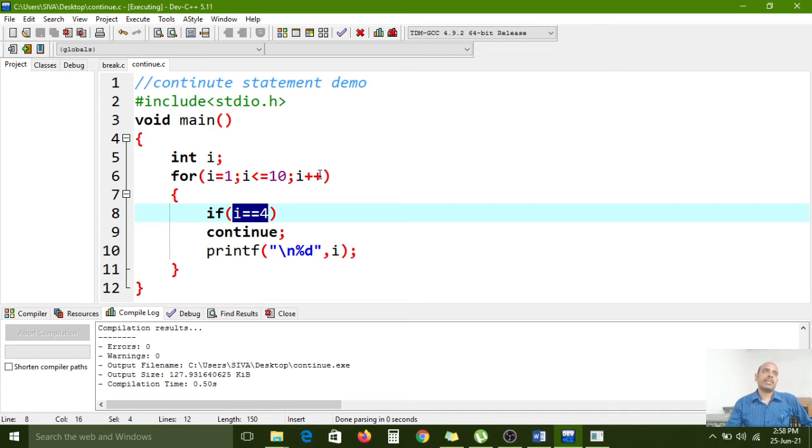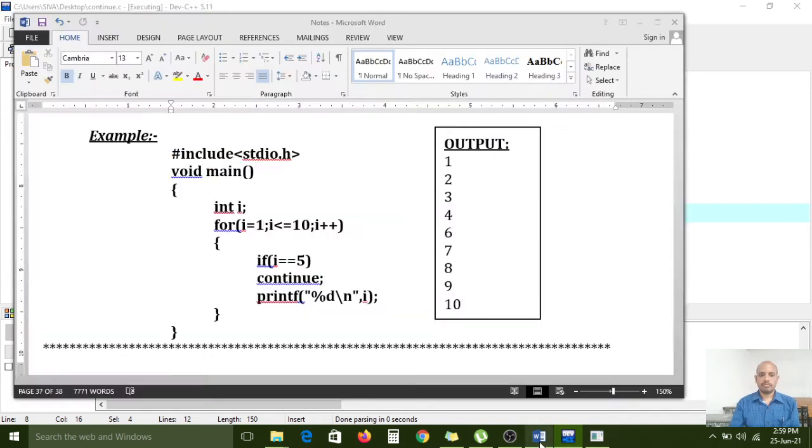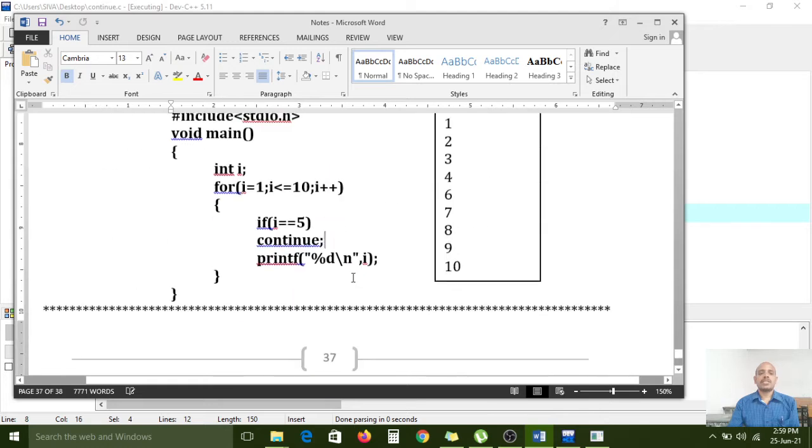But in the break statement, wherever we have stopped, the remaining statements will not execute again. The loop will terminate by itself by using the break statement. But if you use the continue statement instead of the break statement, only that iteration is skipped. All the remaining iterations will happen normally. So that is the continue statement.